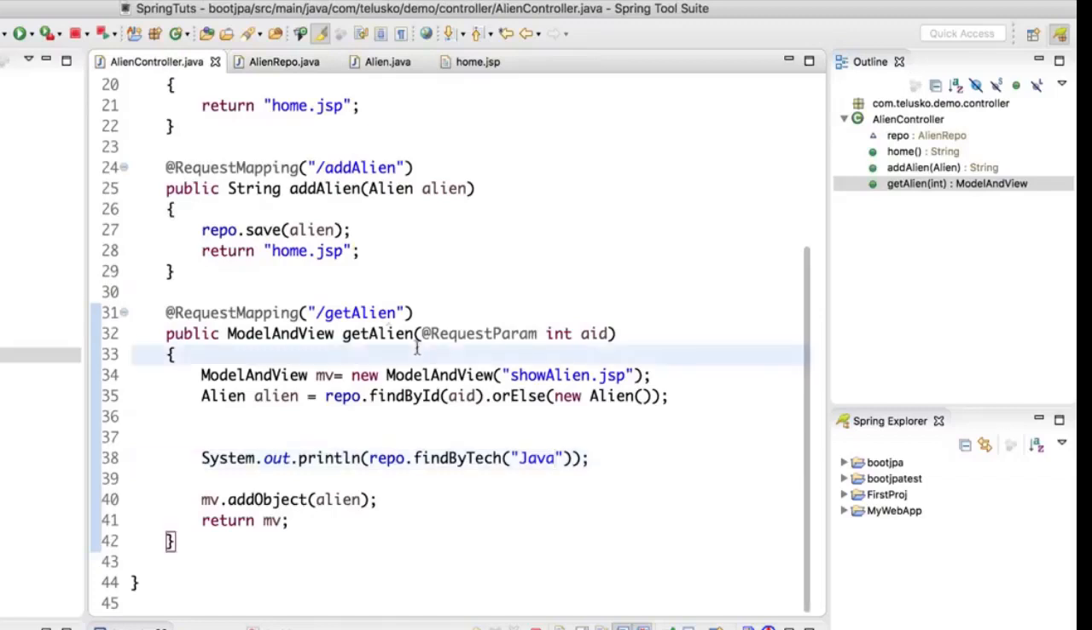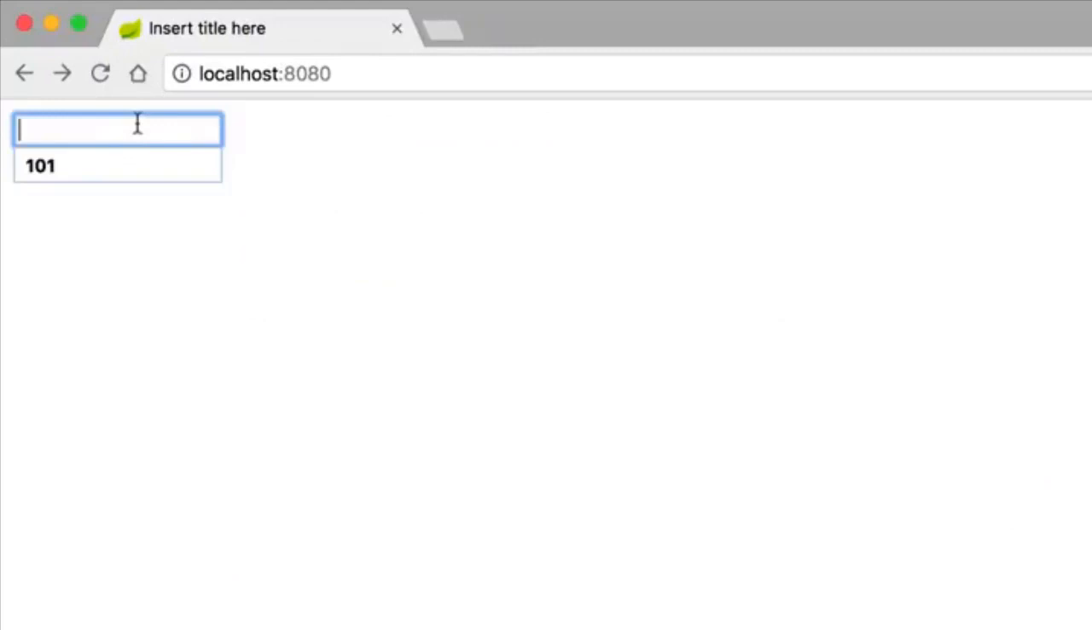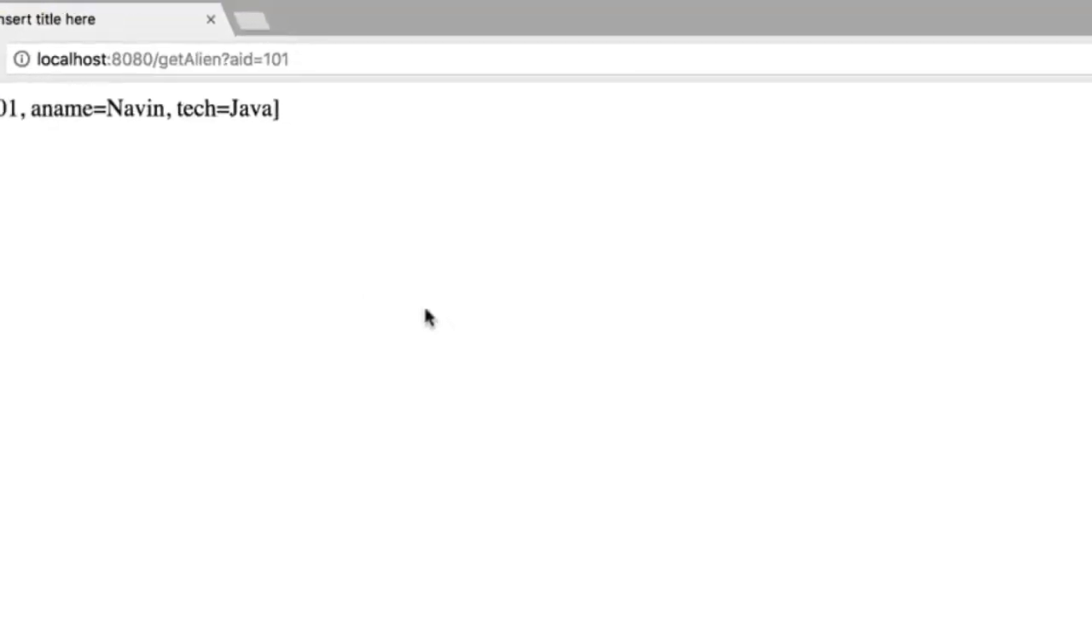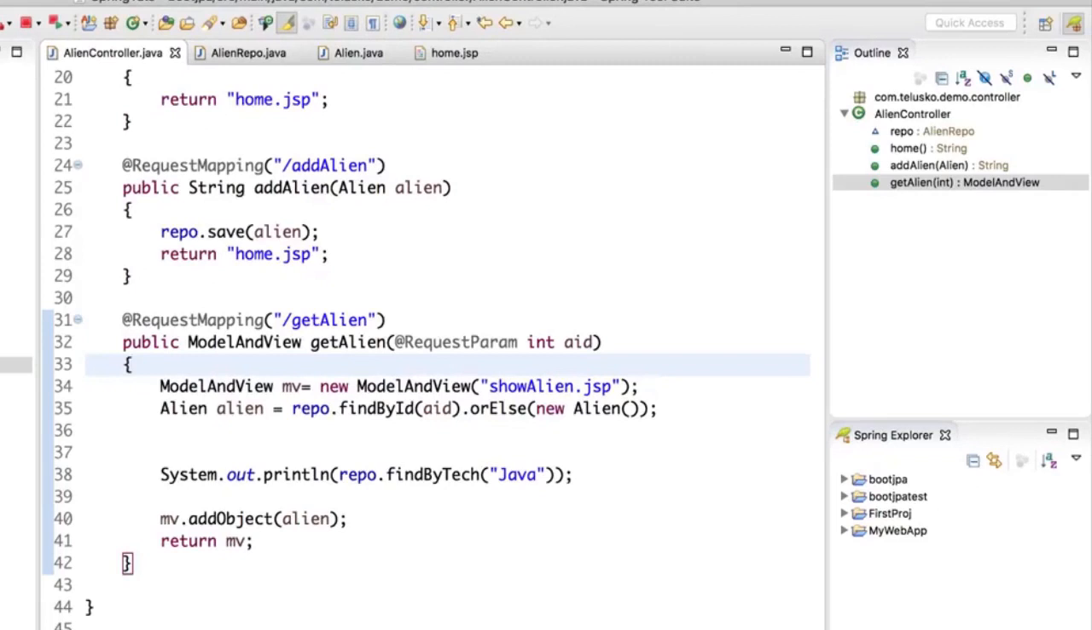Let's try it out. I'll relaunch it and go back to the browser. It doesn't matter what I enter here, even if I say 101. It will fetch the name of the alien, but we are concerned about the console. If I click on submit, the important data is in the console. Can you see that we got two aliens, 101 and 104, Naveen and Komal, both working on Java? Can you imagine that? Spring Data JPA is helping you with the query. It's magic, right?